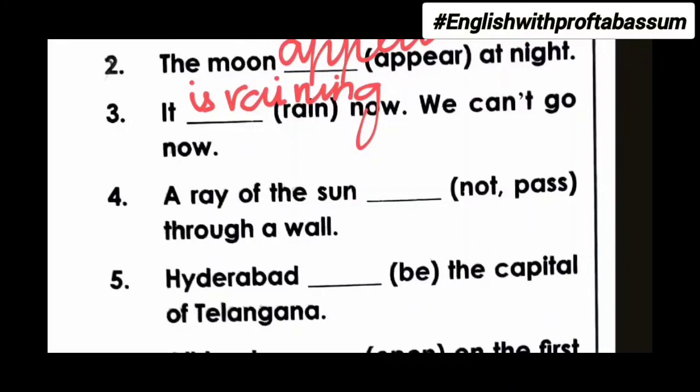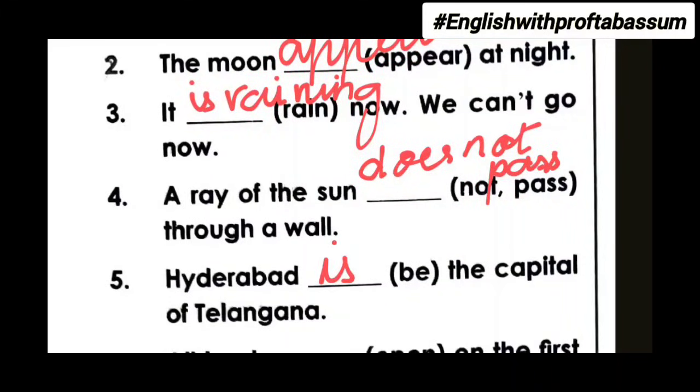Next one, a ray of the sun ___ through a wall. So this is a fact about the sun and it is a simple present tense sentence but in negative form. So a ray of the sun does not pass through the wall. Next one, Hyderabad ___ the capital of Telangana. So this is a fact and Hyderabad is singular. So be form will use is.